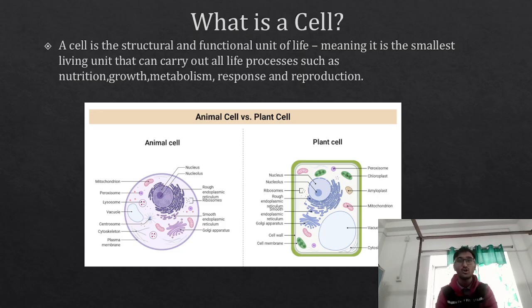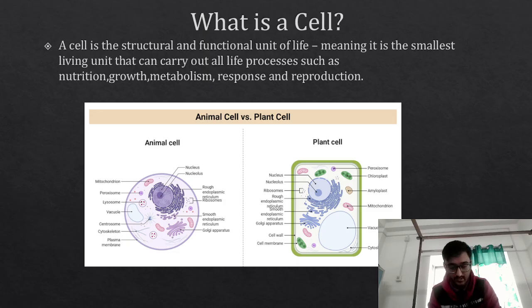First of all, what is a cell? Now, you all know from the very first class of biology, there is a cliche line which is said that cell is the structural and functional unit of life. Now, what is the meaning of it? In our books and in many other places, there are examples.